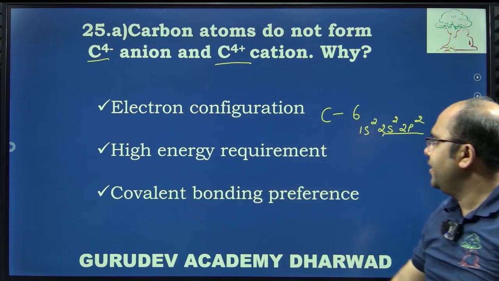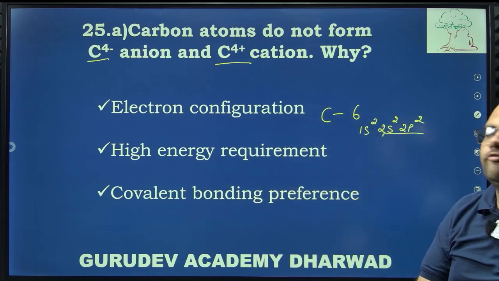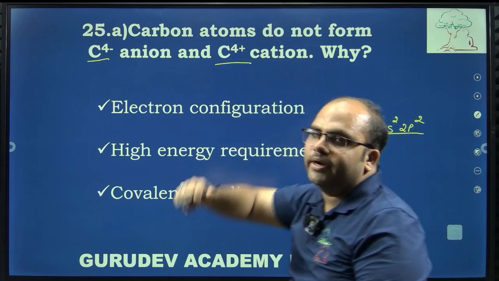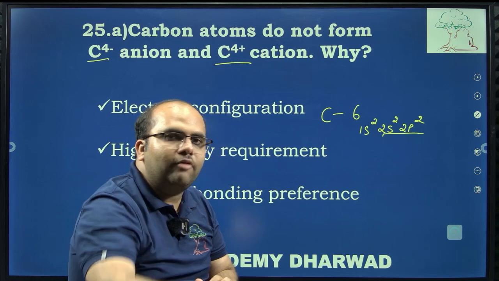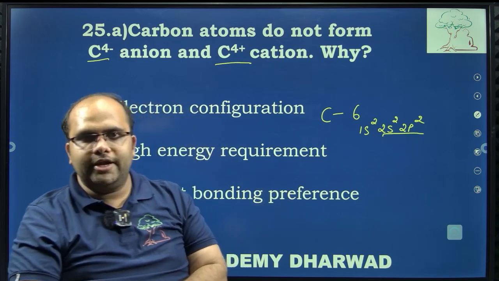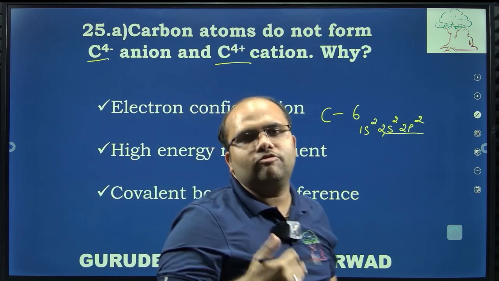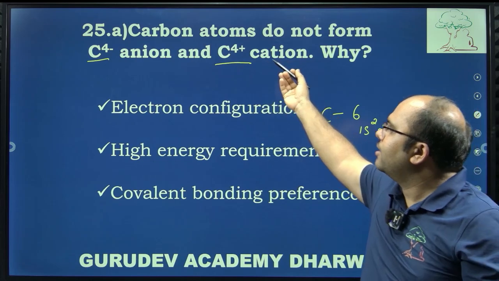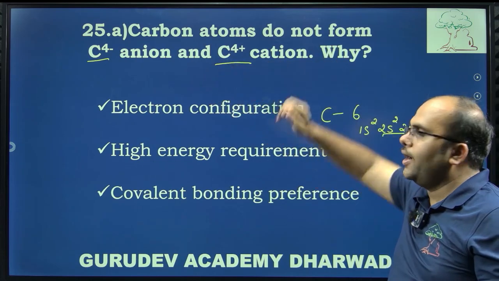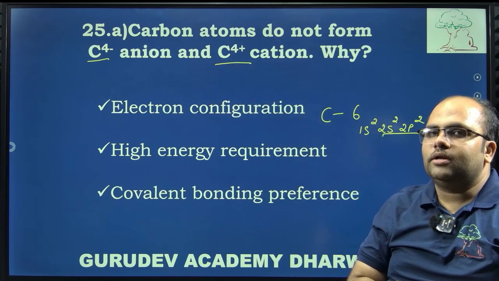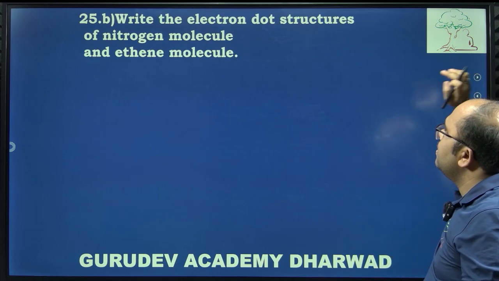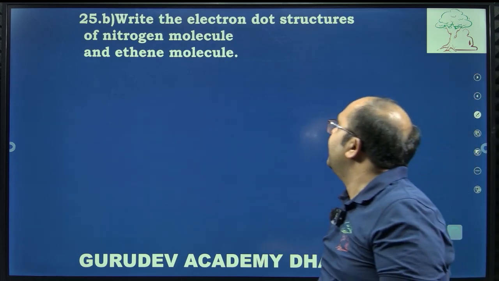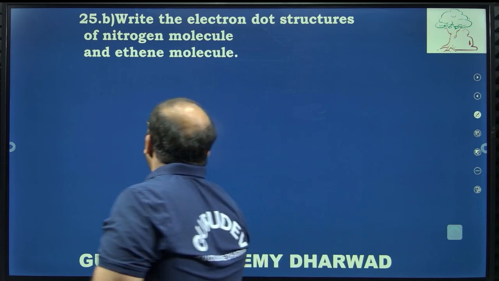Then the third point is covalent bonding preference. ಯಾವಾಗಲೂ ಕಾರ್ಬನ್ ಆಟಮ್ಸ್ ಟೆಟ್ರಾವ್ಯಾಲೆಂಟ್ ಇರೋದ್ರಿಂದ they are having high exposure to form the covalent bond, that is mutual sharing of the electrons. That's why the electrons cannot be removed or cannot be added for the carbon atoms at once. Okay. Then write the electron dot structure for the following molecules.